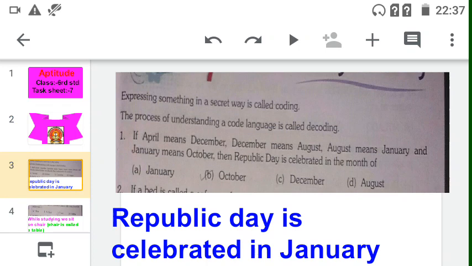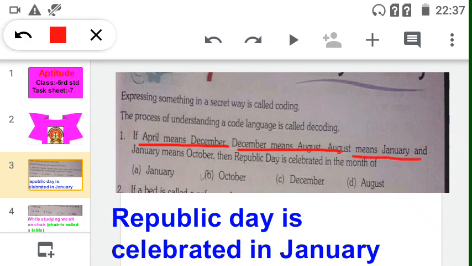The first question is: if April means December, December means August, August means January, then January means October. Then Republic Day is celebrated in which month? So when do we celebrate Republic Day? We celebrate Republic Day in January.